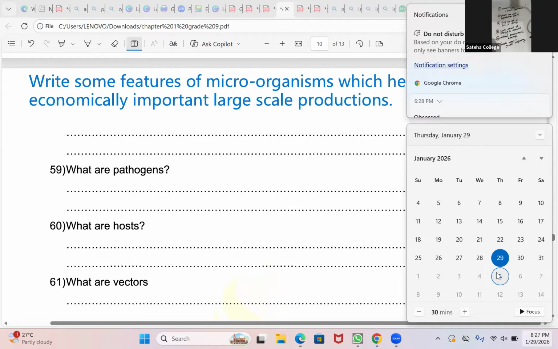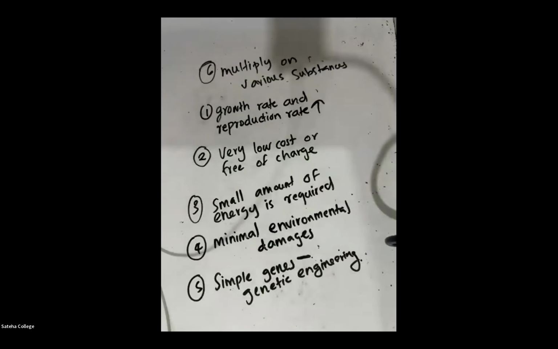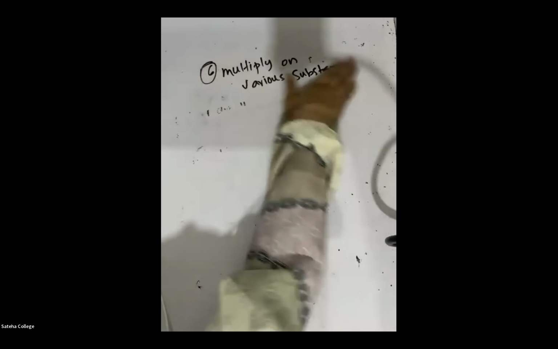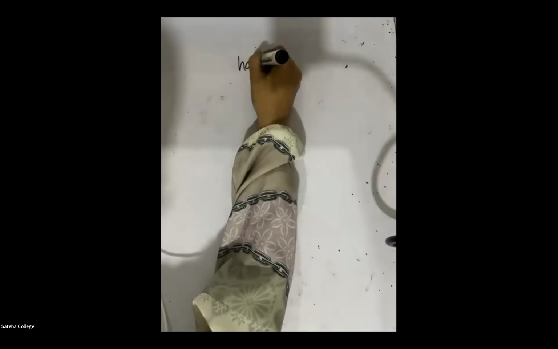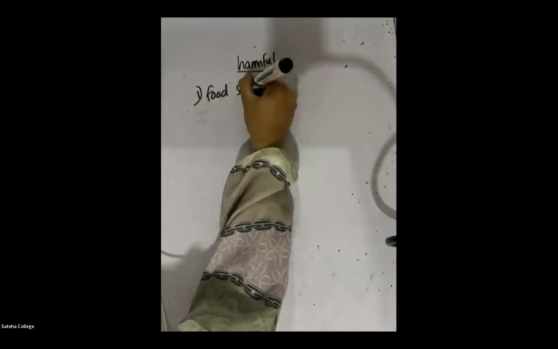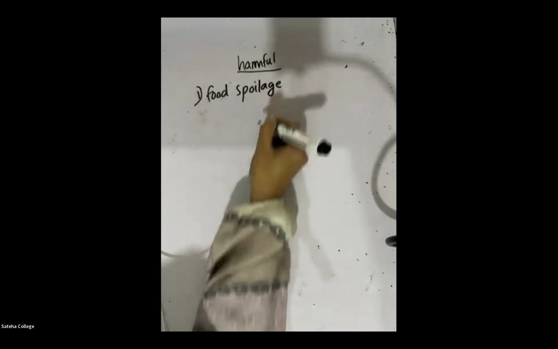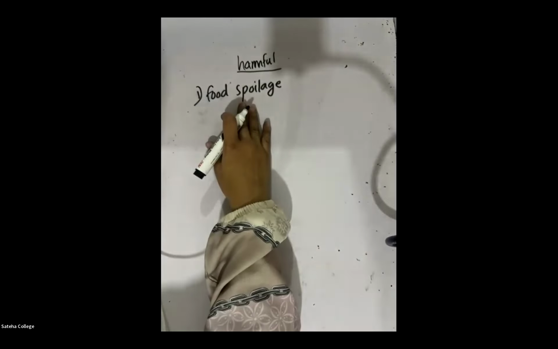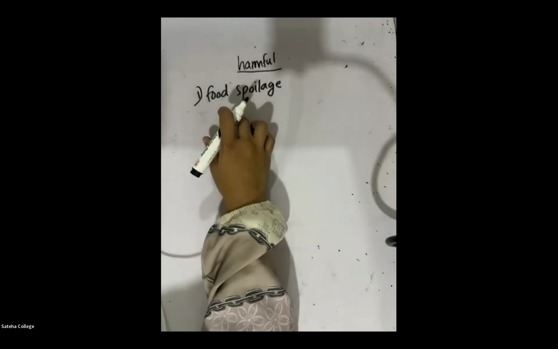Okay, now listen. Before I end the session, I'll explain one thing. Microorganisms are not only useful for us. I told you that they are also harmful. Most of the microorganisms are useful, but there are some which are harmful. Why are they harmful? There are many reasons. One thing, they can cause food spoilage. They can spoil our food. You learned this in grade 8 also. Can you remember that we learned in grade 8 that microorganisms can cause food spoilage? Yes, teacher. Right?